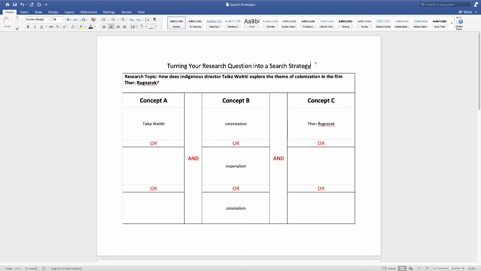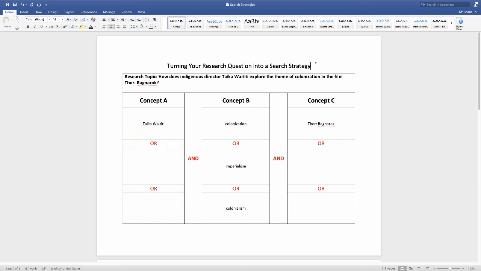For instance, we could look at the Taika Waititi films. Instead of specifically Thor Ragnarok, we can adjust this to be more about the Thor myths. But what we want to remember is that everything in concept A is separated by the ors, because we're not looking for everything in concept A. We're only looking for one of those items. We're looking for articles that might include one of these items. And same with concept B and concept C.